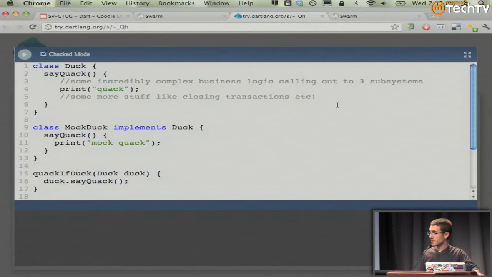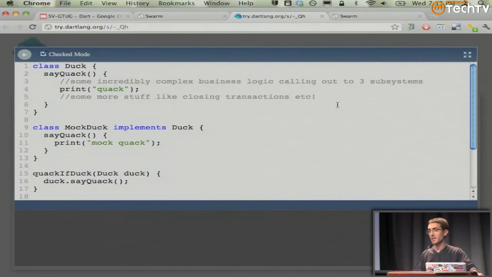Then, as we are all good developers, we have unit tests. And through unit tests, we also create mocks, because sometimes, like in this case, we have complex business logic across three subsystems, and we don't want to actually integrate that in our unit tests. So we create a MockDuck. Now, in maybe more traditional structured languages, you would have had to create an IDuck. But luckily in Dart, that interface is given to you for free. So I have MockDuck implements Duck.